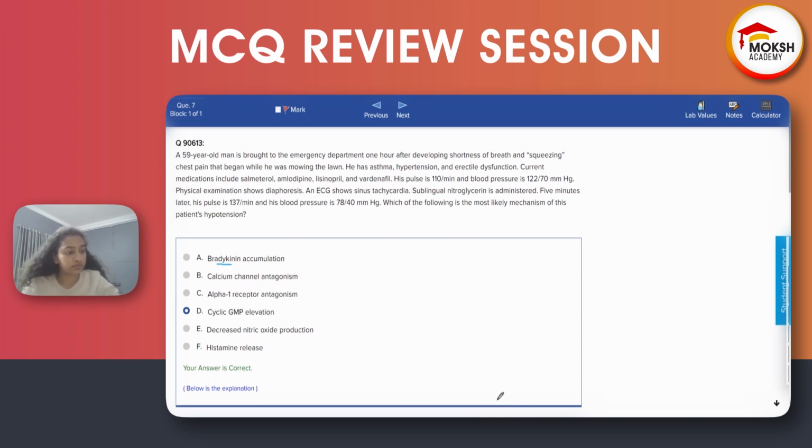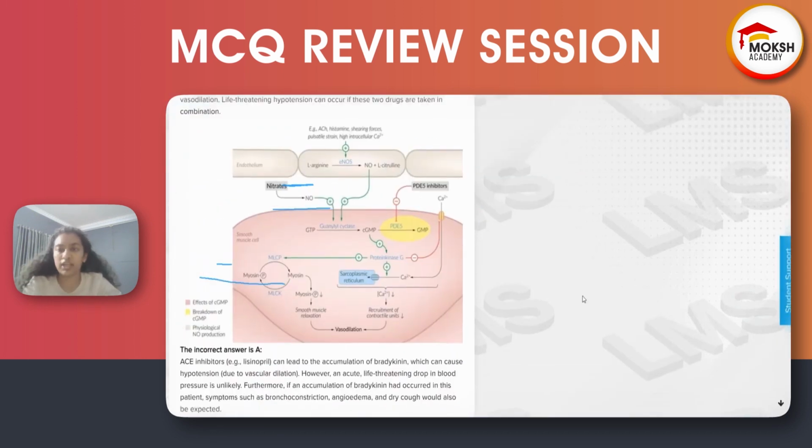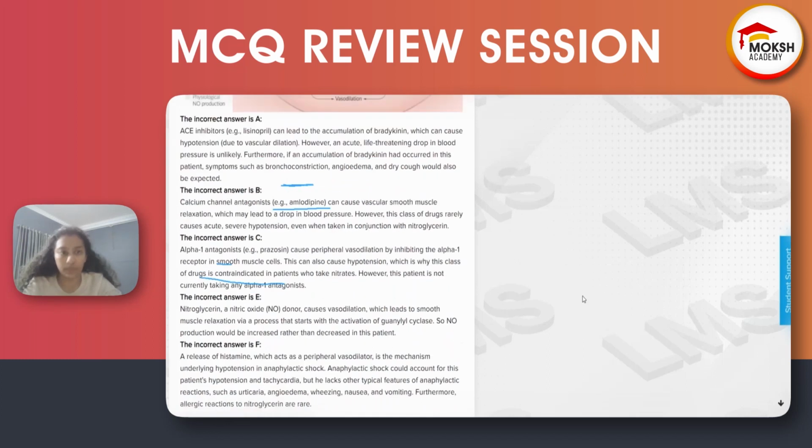Now, calcium channel antagonism, are they using amlodipine, right? They're using amlodipine. Does it cause low blood pressure? It can cause, right? Because calcium channel blockers decrease hypertension, right?